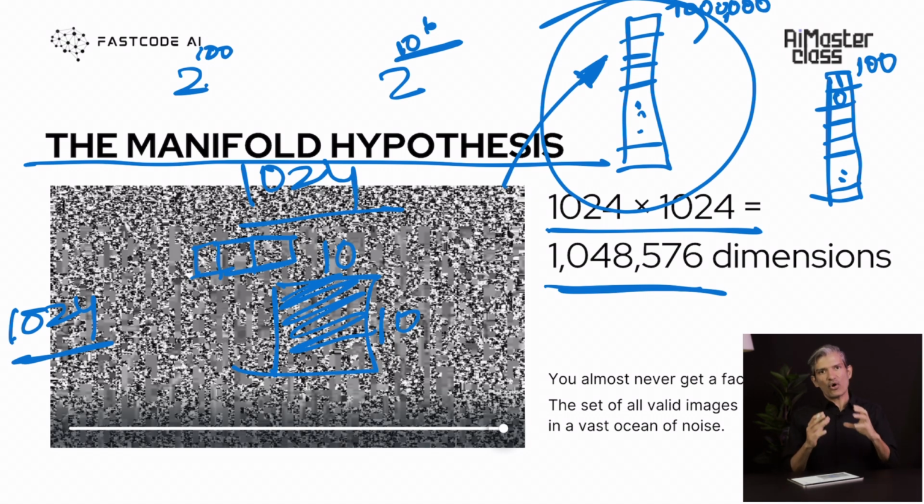You know, the set of all valid images that look like faces or toys or trees or flowers is this tiny island in this vast ocean of noise. And that is this insight that I want you to remember. If we were to randomly sample in this high dimensional space, the probability of you getting a valid image is close to 0, because this space is so high. But your data, your manifold, the distribution of natural images, is this tiny island in this vast sea of noise.